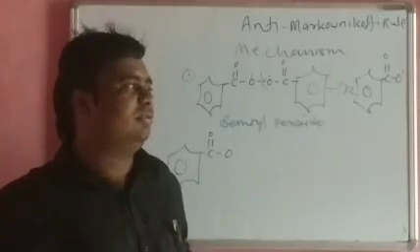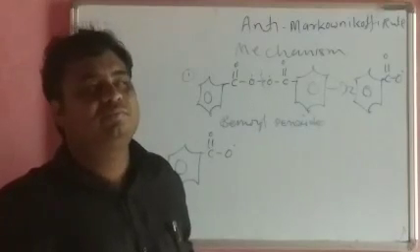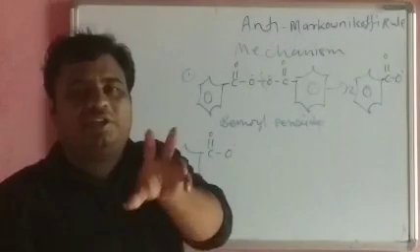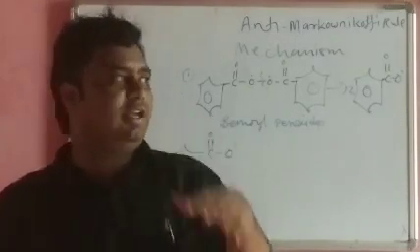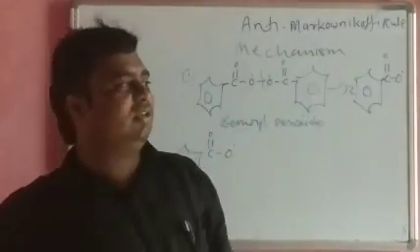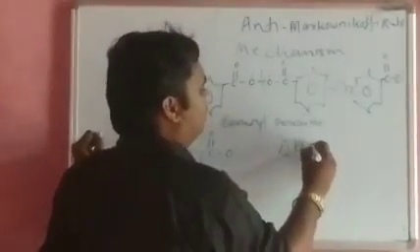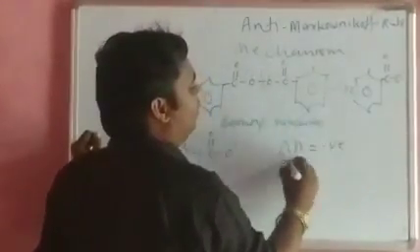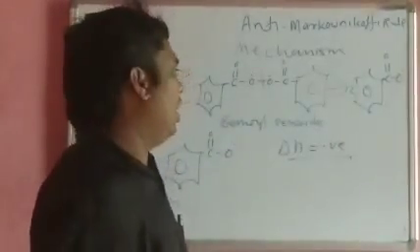Exothermic reaction means what? It means heat is evolved from the system to the surroundings. This is called an exothermic reaction, that is, delta H is negative. The enthalpy is negative, right?